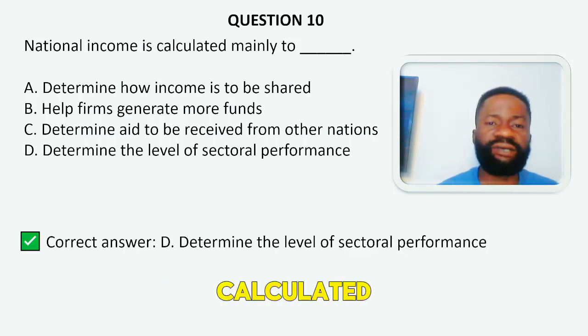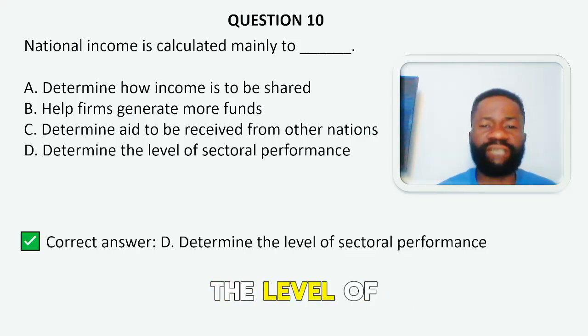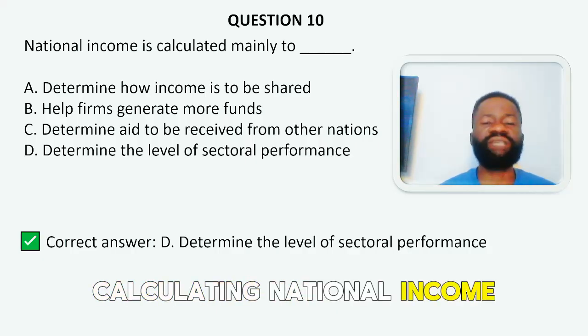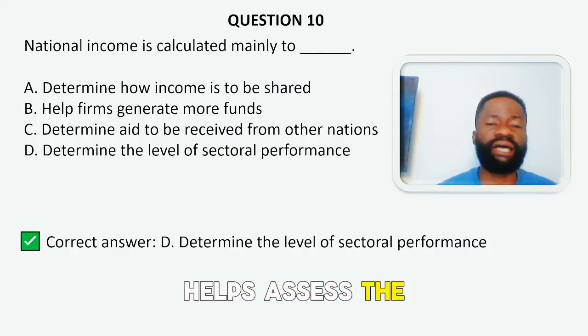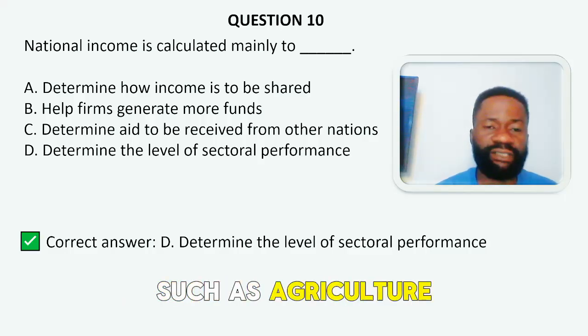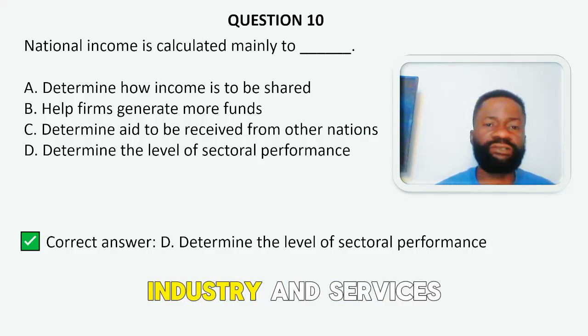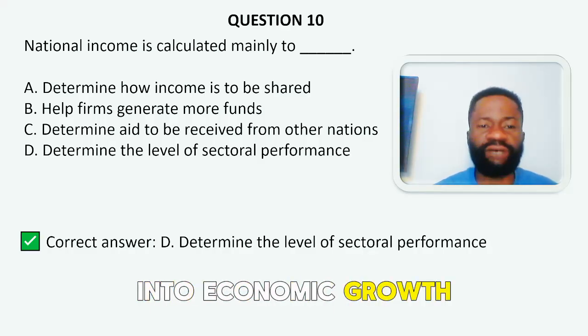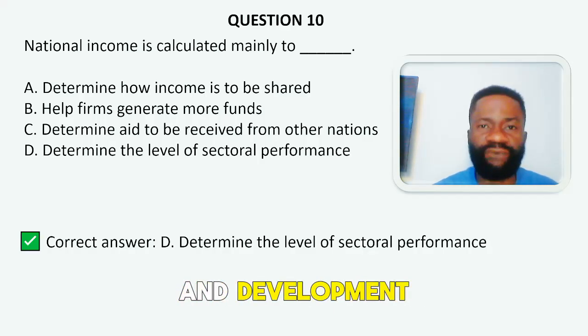National income is calculated mainly to determine the level of sectoral performance. Calculating national income helps assess the performance of different sectors within the economy, such as agriculture, industry, and services, and provides insights into economic growth and development.